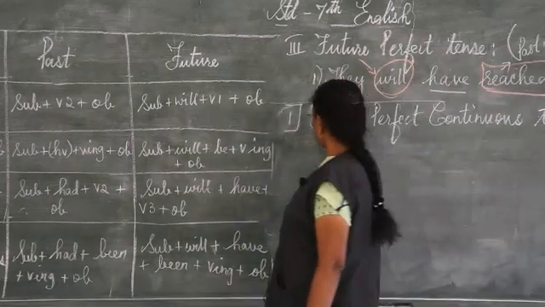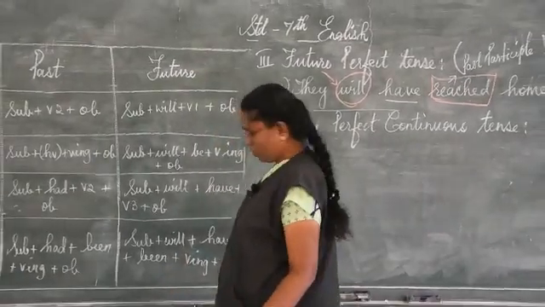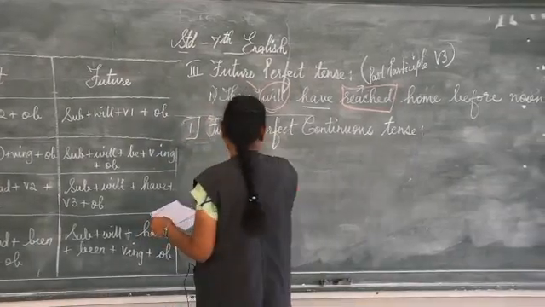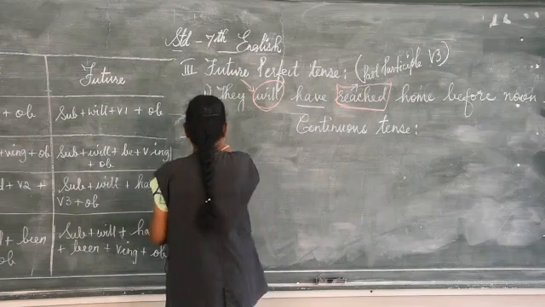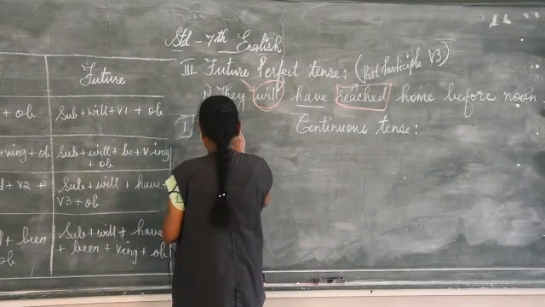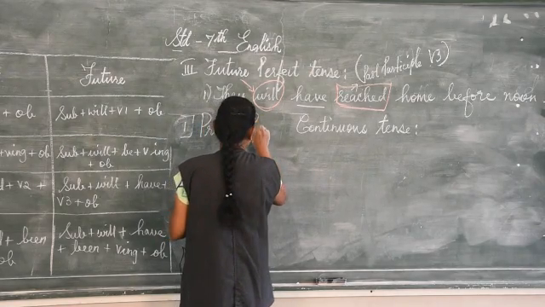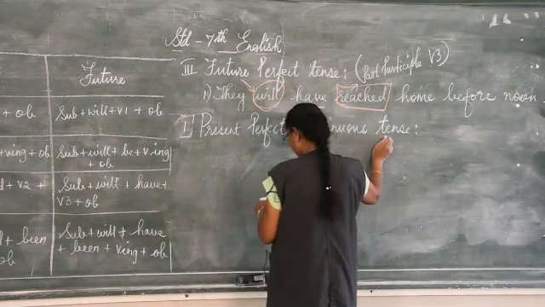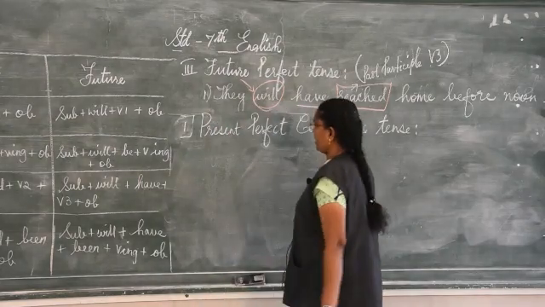Under this we will see another three: present perfect continuous tense, past perfect continuous tense, future perfect continuous tense.